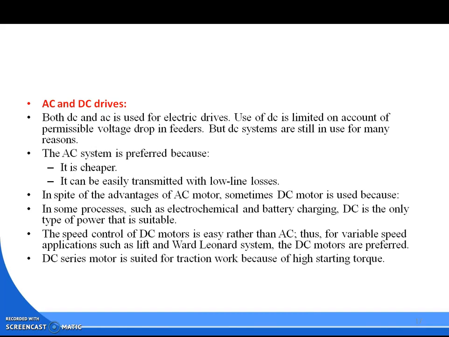The speed control of a DC motor is easier than AC. Thus, for variable speed applications such as lift and Ward Leonard system, DC motors are preferred. The DC series motor is suited for traction work because of high starting torque.